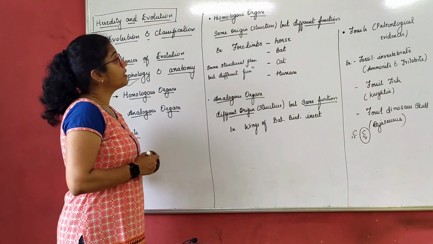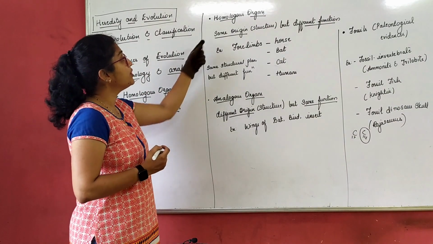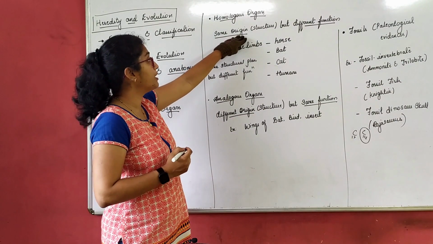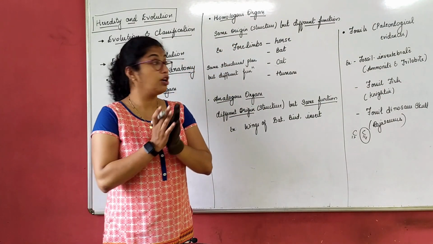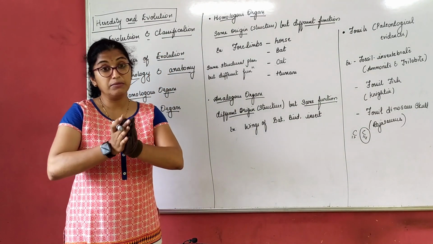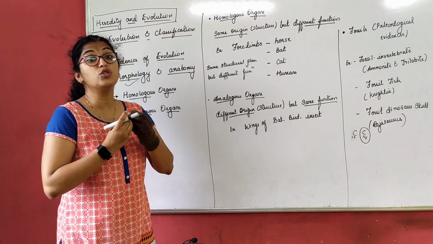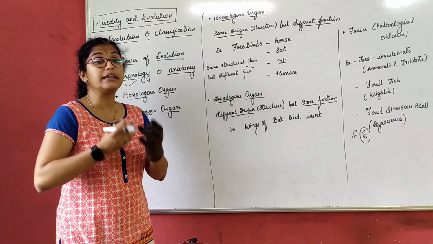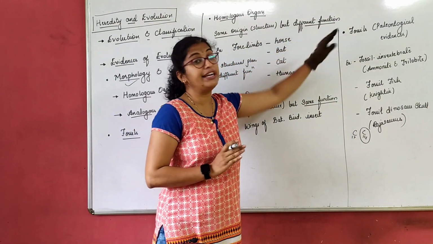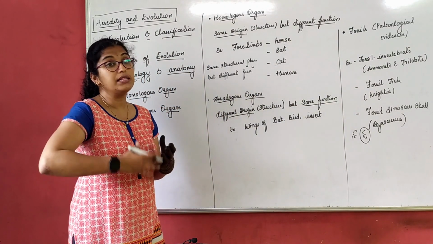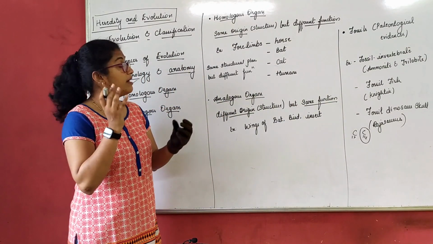Homologous organs are organs derived from the same origin or structure, or animals which have a particular part with a similar structure but performing different functions.